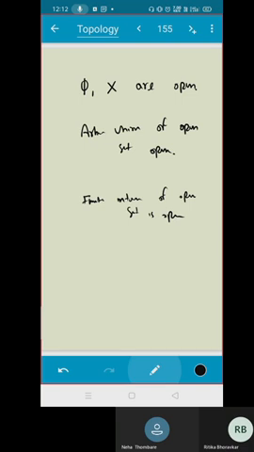Now the question is, suppose, let me just complete it. Let (X, d) be a metric space.